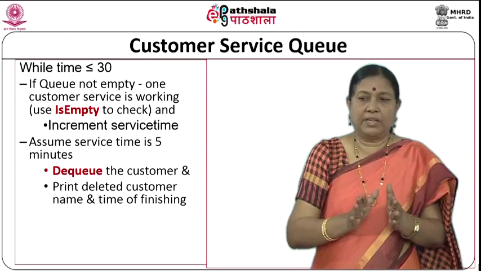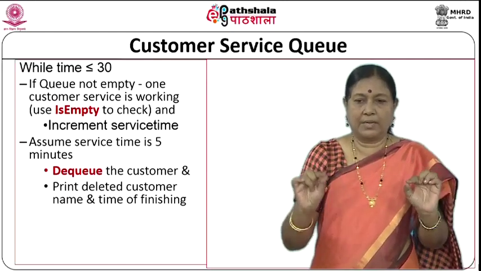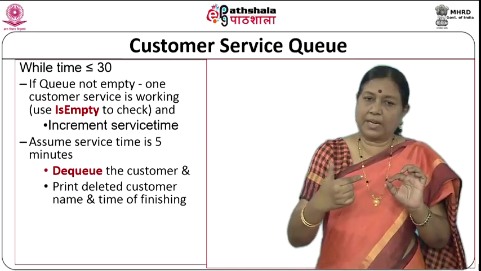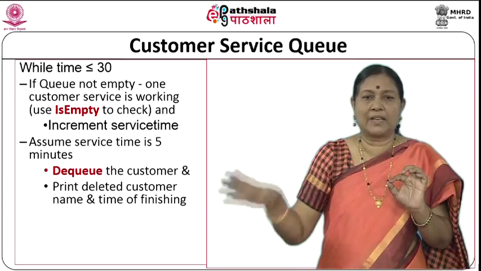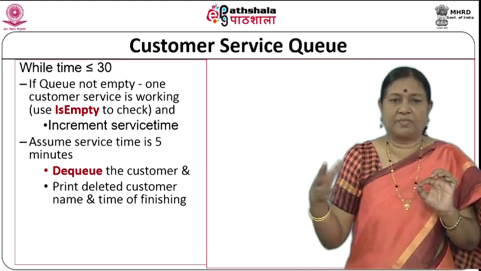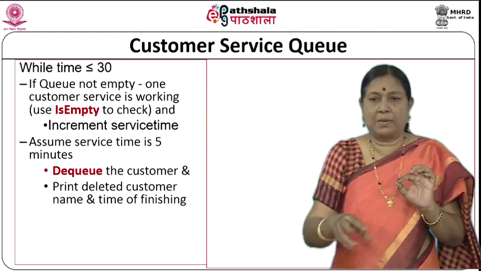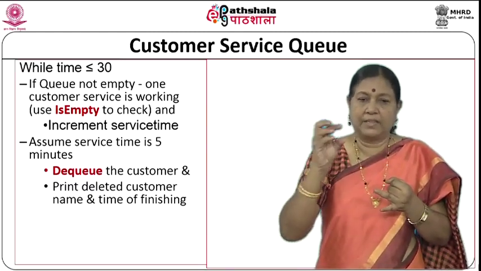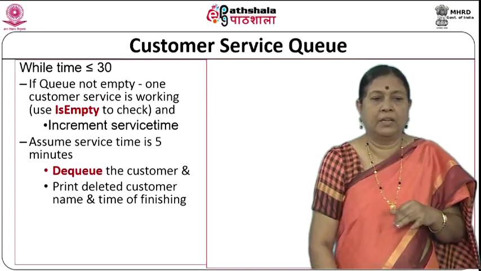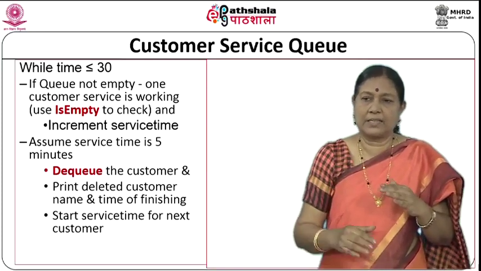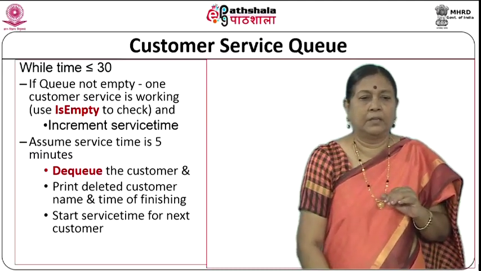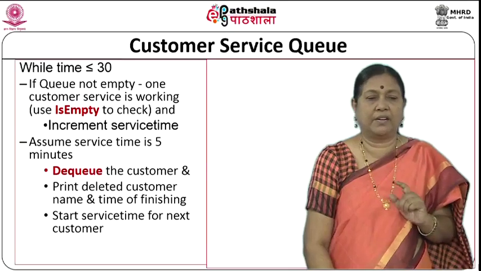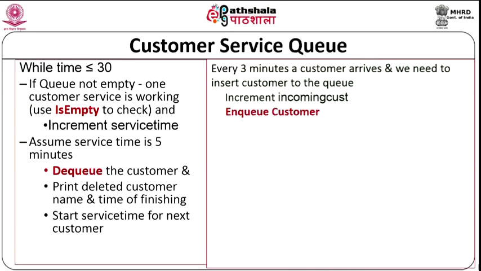So, what we are doing here is we are looking at the queue. If the queue is empty, we are saying it is empty. If it is not empty, what are we doing? We are taking one person from the queue, and at what time will you take? Every 5 minutes, because we are assuming the service time or the transaction for the customer takes 5 minutes. So, every 5 minutes a customer is dequeued, whoever is in front of the queue obviously, and that customer is printed with the name and the time of finishing. Okay. And then you start the service time for the next customer. So, as soon as 5 minutes is over, that particular customer will be deleted from the queue.